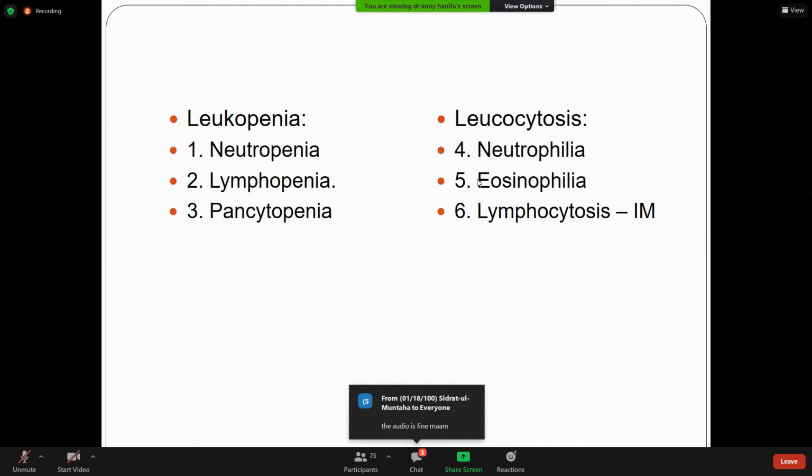Okay. Today we will discuss two things, leukopenia and leukocytosis. Leukopenia includes neutropenia, lymphopenia, pancytopenia, monocytopenia, and leukocytosis includes where there is an increased count: neutrophilia, eosinophilia, lymphocytosis, monocytosis. So today we will discuss both things, leukopenia and leukocytosis.